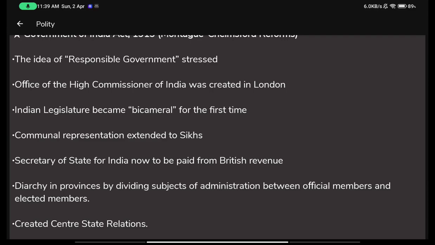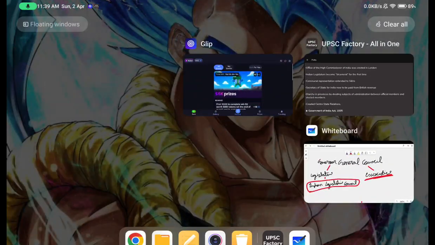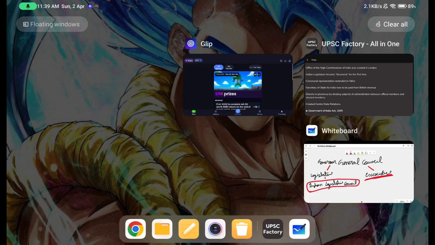You must have read somewhere what the power of the High Commissioner of India is. Indian legislature became bicameral for the first time. Bicameral means it became two-sided. Bicameral means bifurcated into two. So having two governments. Okay, not here. We need to have Google here.